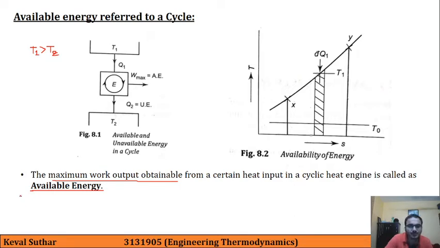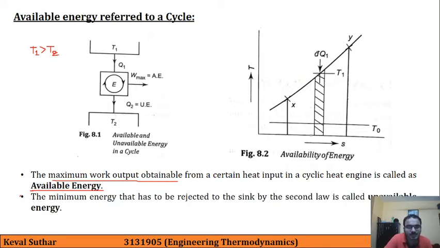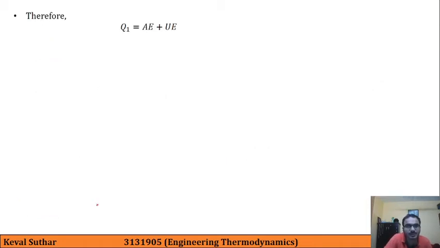The minimum energy that has to be rejected to a sink by the second law is called unavailable energy, which we have already seen. Therefore Q1 is equal to available energy plus unavailable energy.